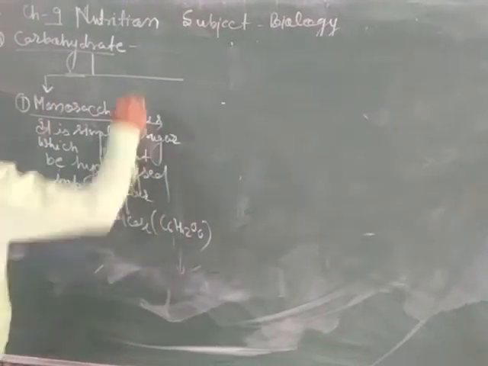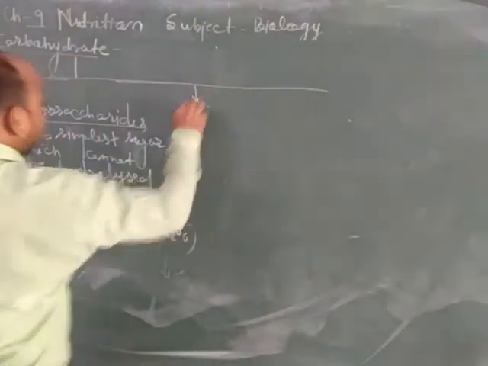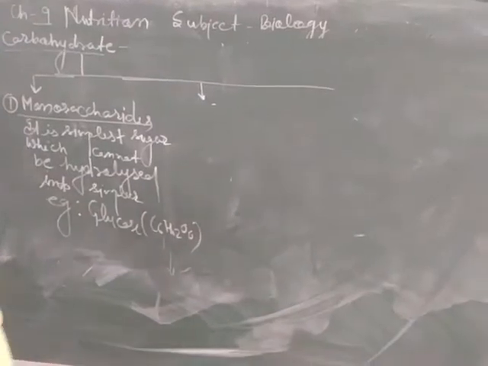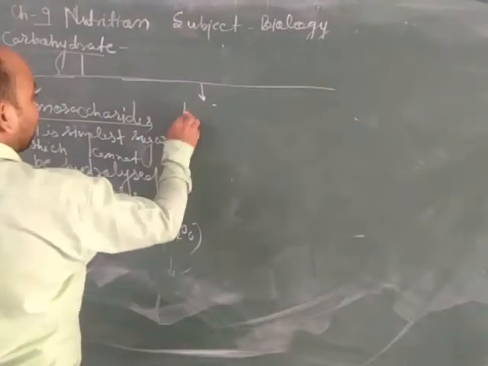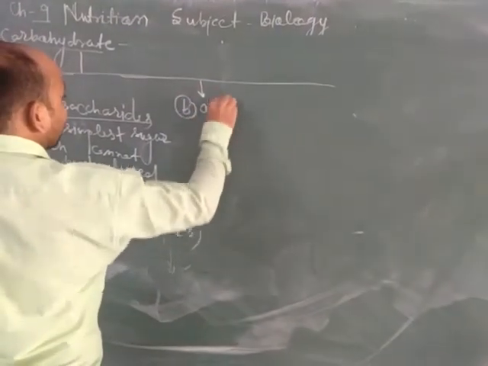Its formula is C6H12O6. Now the second type of carbohydrate is oligosaccharide, which includes disaccharides. Oligo means few.